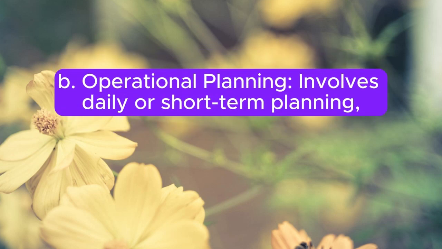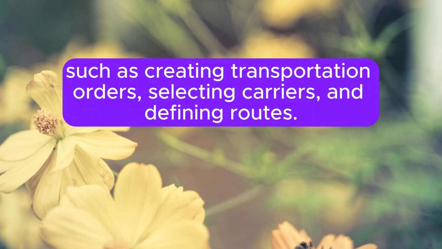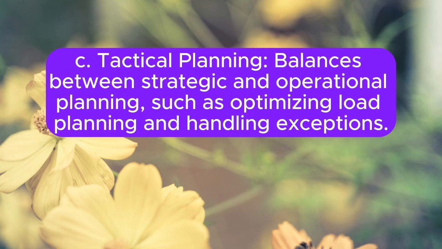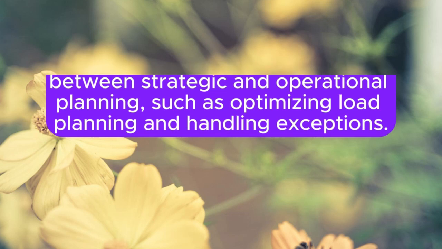B. Operational planning involves daily or short-term planning, such as creating transportation orders, selecting carriers, and defining routes. C. Tactical planning balances between strategic and operational planning, such as optimizing load planning and handling exceptions.